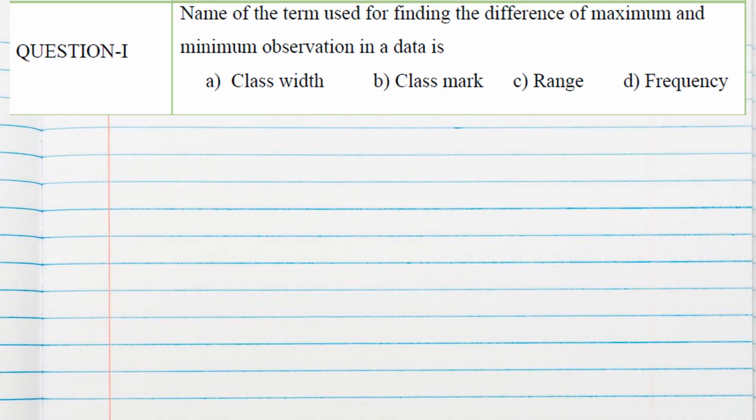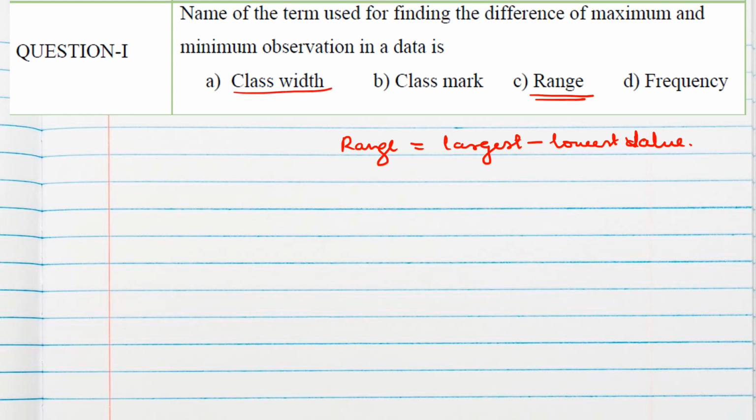Question 1: name of the term used for finding the difference of maximum and minimum observation in a data. So that is range, isn't it? Range is the largest value of the data minus the lowest value of the data, that is maximum and minimum value of the data. So the answer is range.